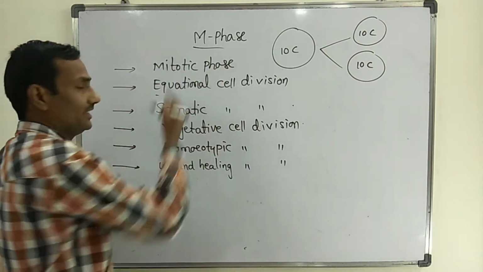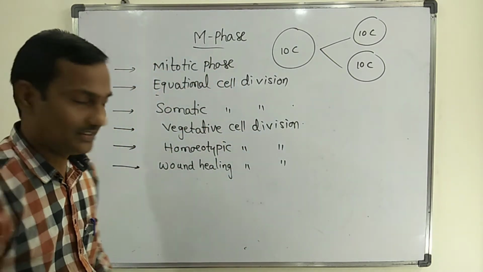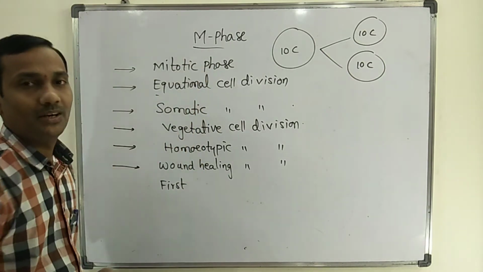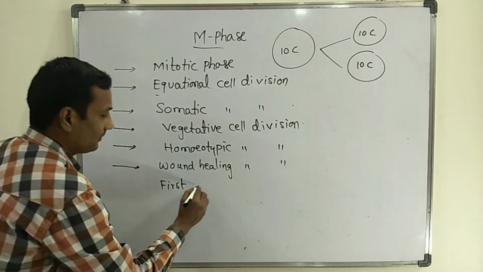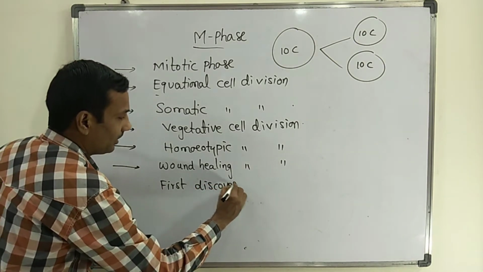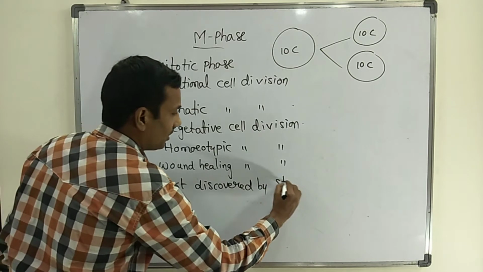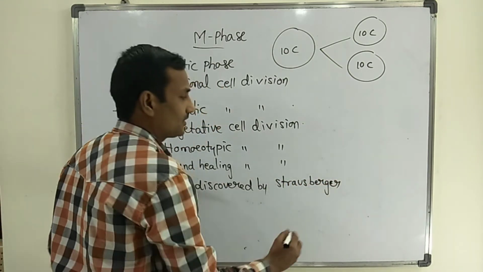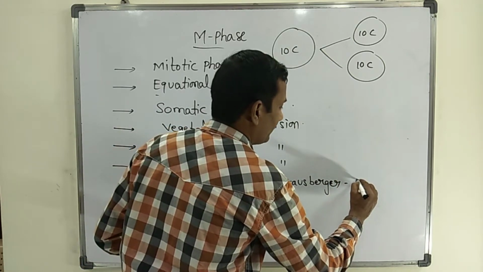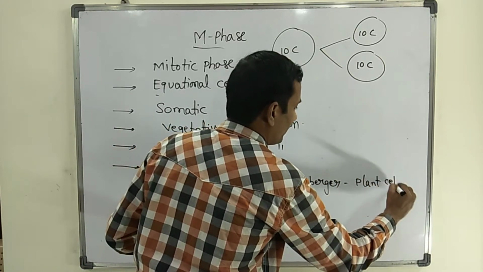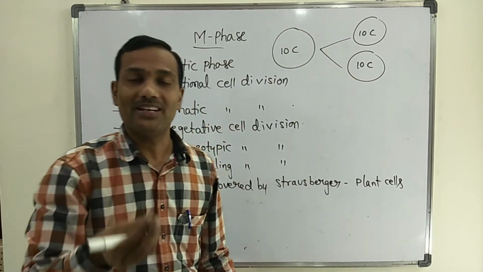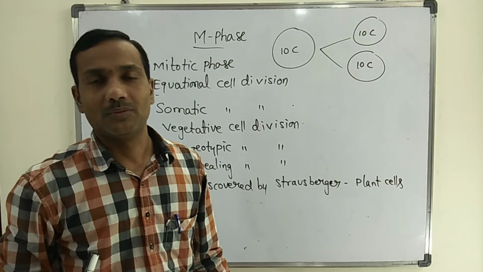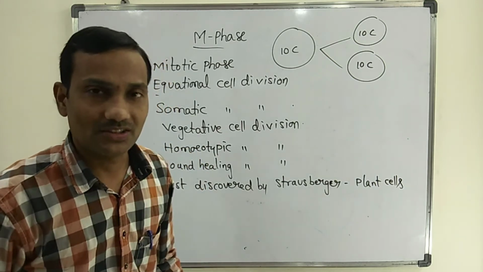This cell division of the M phase, or mitosis, was first discovered by the scientist Strasburger. Strasburger identified it in plant cells. Whatever M phase or mitosis occurs in plants was first noticed by Strasburger.